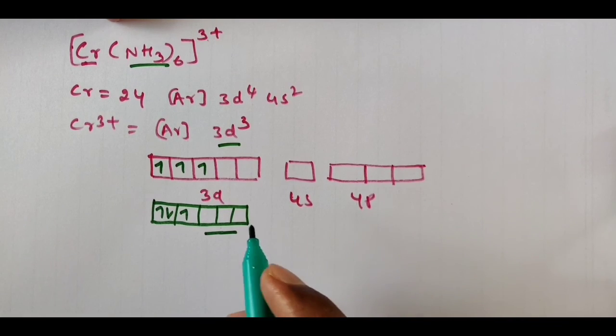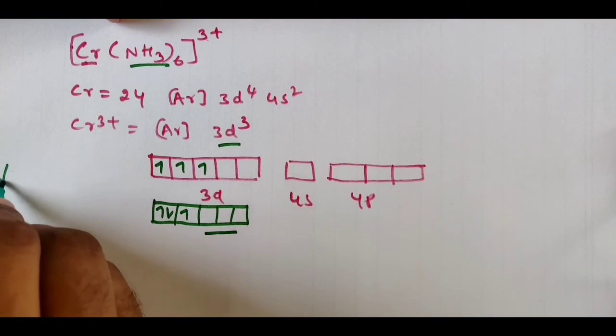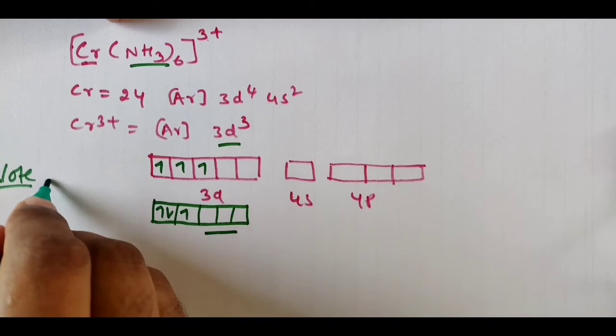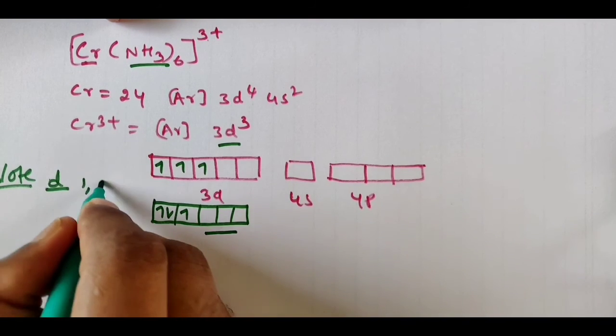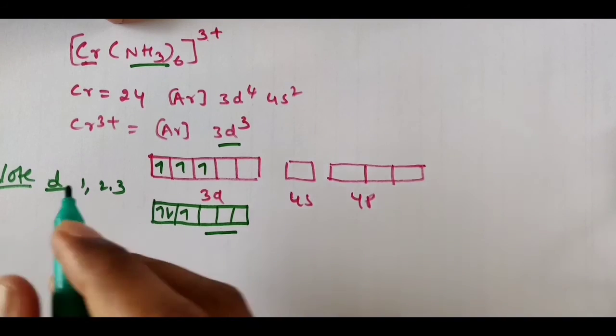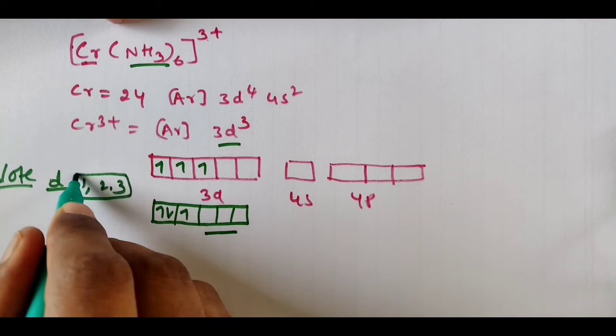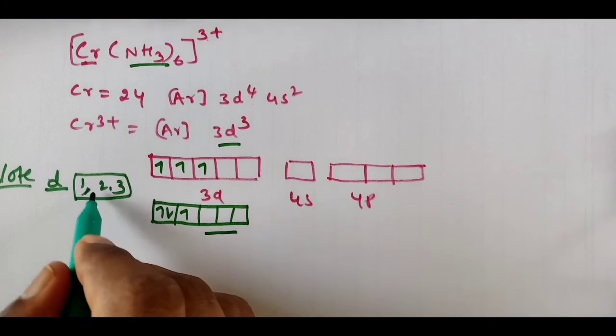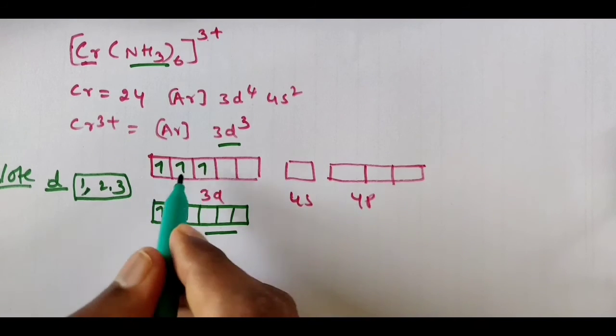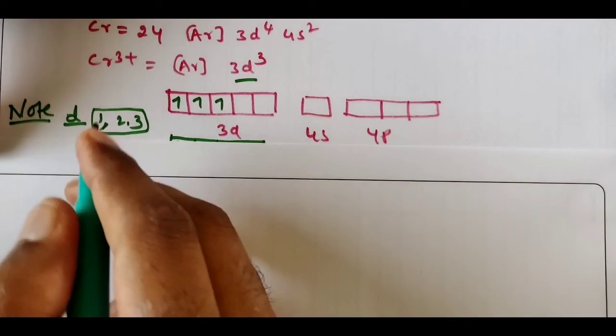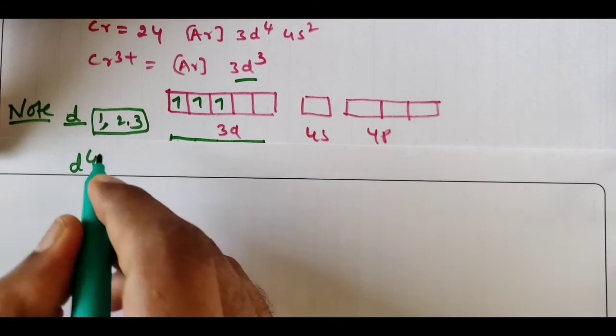So what we have to note here: if in the d orbital 1, 2, or 3 electrons are there, then we don't want to pair them. If 1 is there, it remains as usual. If 2 electrons are there, no need to pair. If 3 are there, also no need to pair. If d4 is there, then there are 2 possibilities.